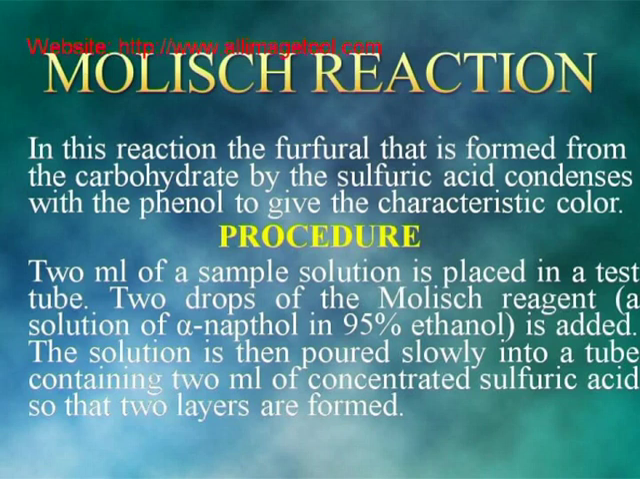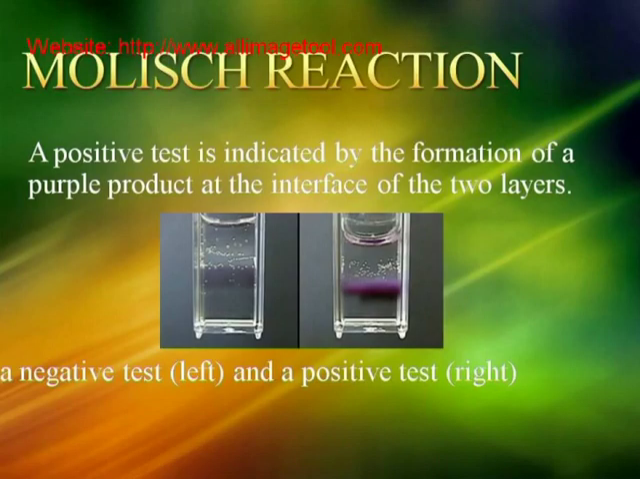Procedure. 2 ml of a sample solution is placed in a test tube. 2 drops of the Molisch reagent, that is, a solution of alpha-naphthol in 95% ethanol, is added. The solution is then poured slowly into a tube containing 2 ml of concentrated sulfuric acid so that 2 layers are formed. A positive test is indicated by the formation of a purple product at the interface of the 2 layers. A negative test is shown on the left and a positive test on the right.